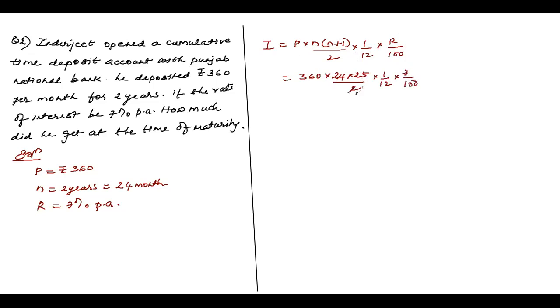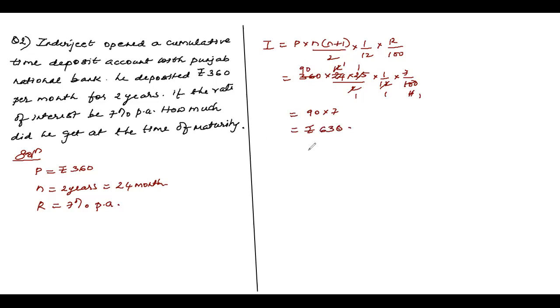Like 2 one time, 2 12 times, 12 one time. So this 25 one time, 25 four times, 4 one time, 490 times. So what is left with? 90 into 7, children. That is rupees 630, the interest he gets, okay?